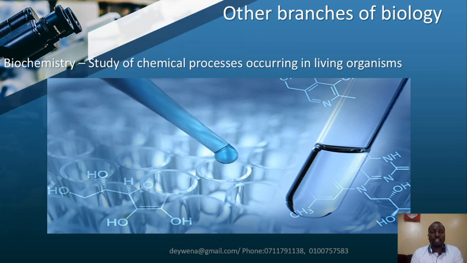Then we have another branch which is called biochemistry. Now, bio is actually, you can see, a combination of two names, biology and chemistry. So biochemistry is simply the study of chemical processes which are occurring in living organisms. As living organisms, you have cells, and there are a lot of chemical processes that occur in the cells.